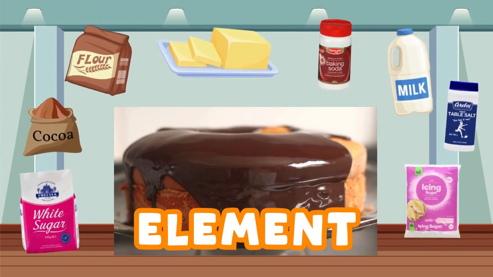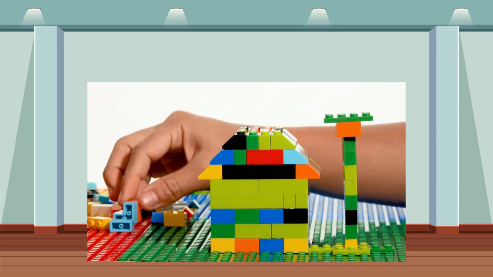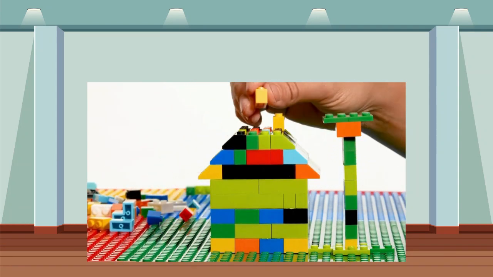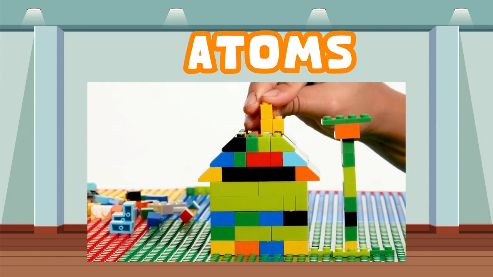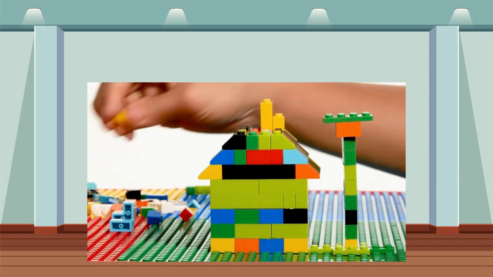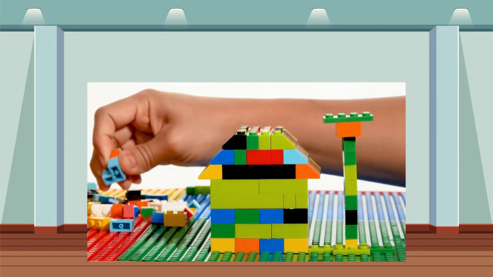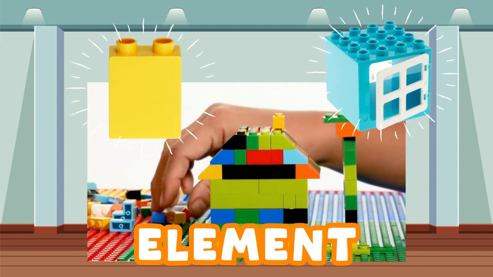Or what about Lego? You like playing with Lego, right? Look at this Lego creation. Notice how the whole creation is made out of lots of smaller pieces? These small individual pieces are the atoms. But notice how there are different kinds of pieces. Each different kind is a different element. This Lego piece is a 2x1 yellow Lego element. This is a 3x4 blue Lego element.